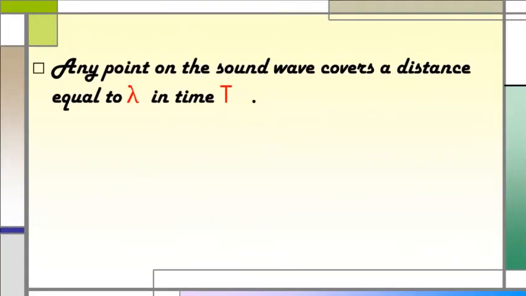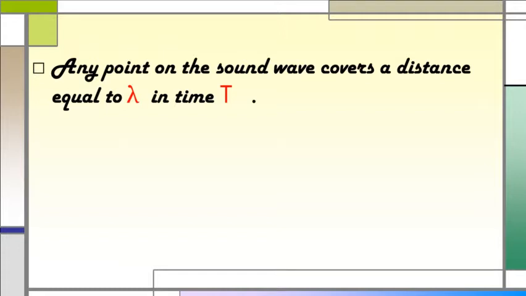Any point on the sound wave covers a distance equal to lambda, and lambda is the wavelength, in time t, where t is nothing but the time period.